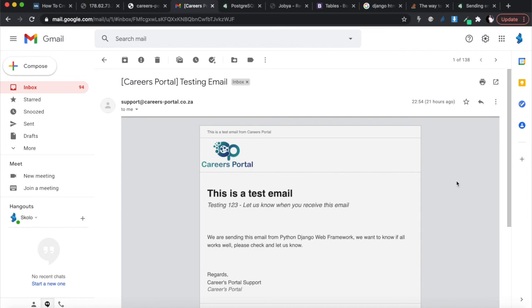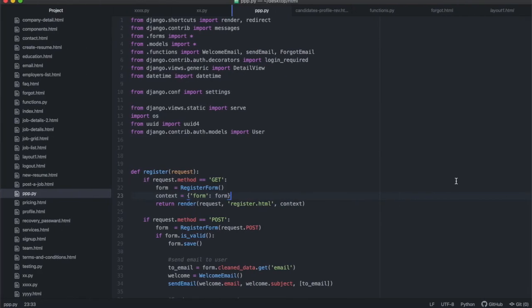And I think that when we go through that entire process, you'll be able to see how this whole email thing works, and then you'll be able to use it for any other application within the registration process. Okay. So getting started, I've removed sending the email as a whole from the views file, because within the views file of Python Django, you really just want to show your views. If you have any functions that you want to run, like a function for sending an email, you actually want to put it in a new file.